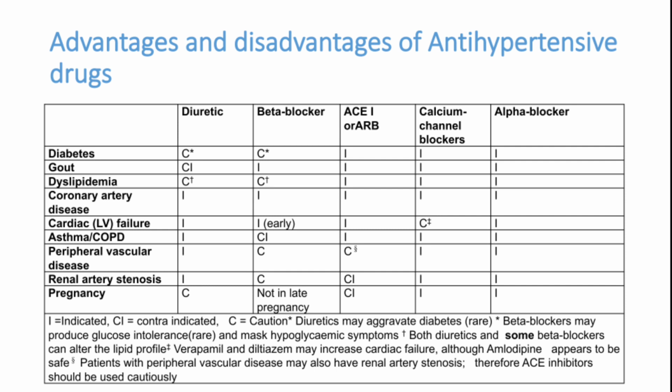Calcium channel blockers are contraindicated in LV failure because any calcium channel blocker reduces the cardiac output, it reduces the pumping. So, calcium channel blockers should be used with caution in patients who have LV failure. Diuretics are contraindicated in gout and dyslipidemia, and sometimes in diabetes, though not a very important contraindication. In pregnancy, ACE inhibitors or ARBs are contraindicated. Other drugs can be given in pregnancy.